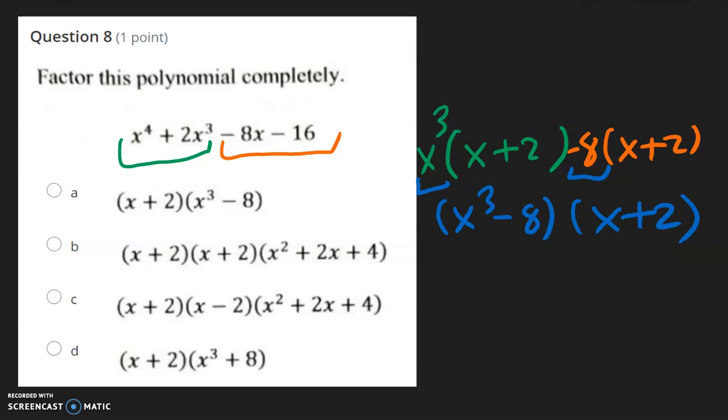And looking at the answer choices, it might look like it's A, but we have not factored completely because this first factor is a difference of 2 cubes. So whenever you see an x cubed, n cubed, whatever, look for cubes. So if you have two terms and you have a cube, try to factor it further. So let's take the cube root of x to the third. So x times x times x is x to the third. So this will be x, and cube root of 8 is 2 because 2 times 2 is 4 times another 2, that's 8. So I'm going to label this as A, and this is going to be B.